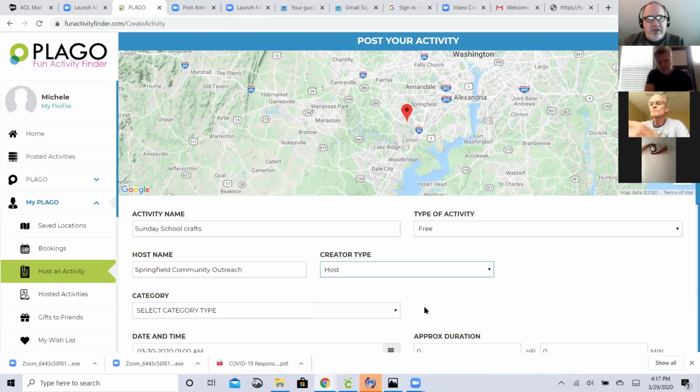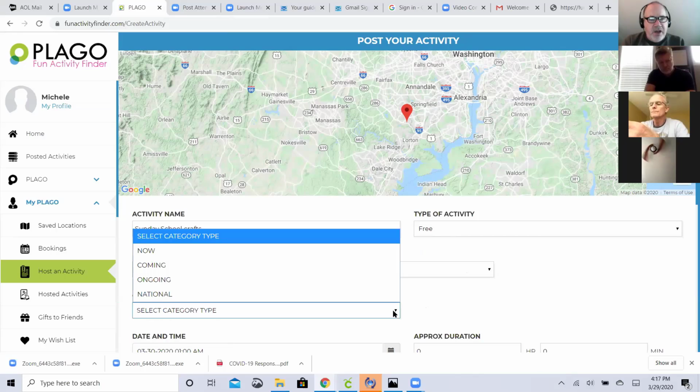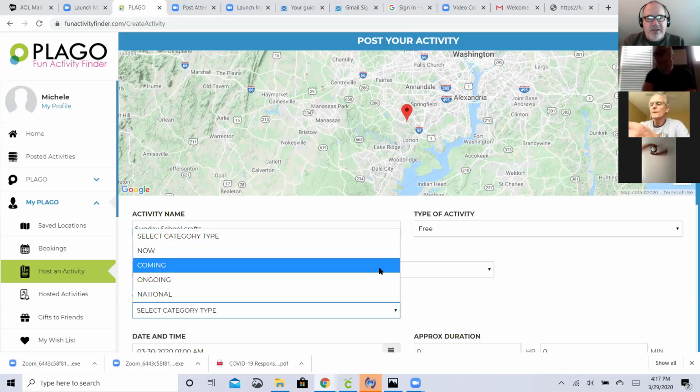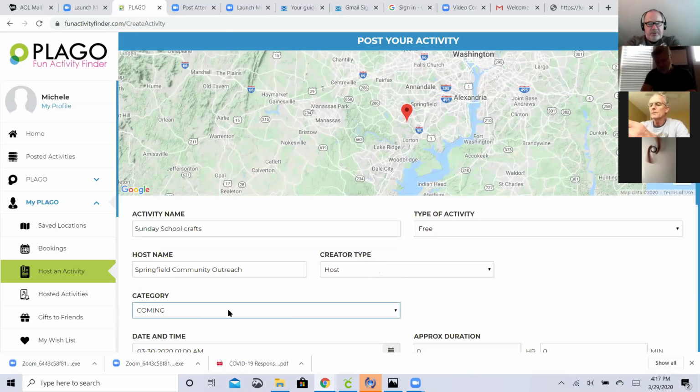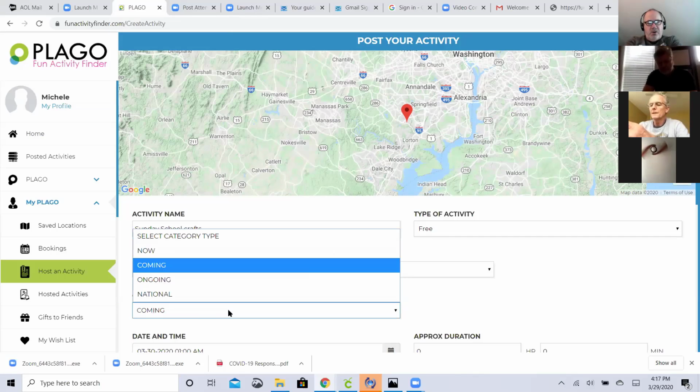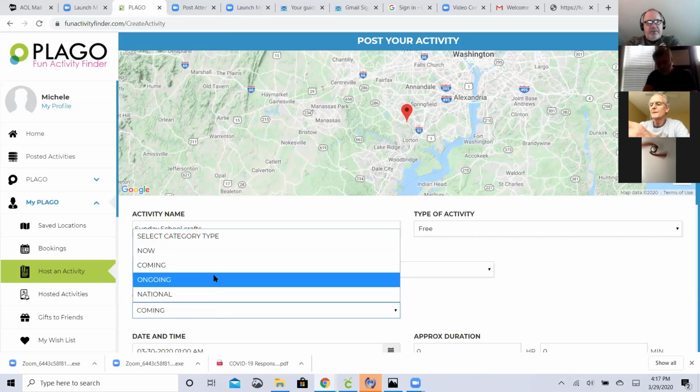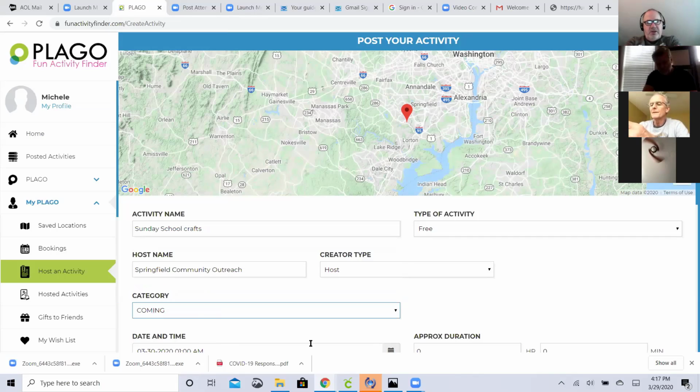Now you select the category type, and it gives you four categories: now, coming, ongoing, or national. If it's coming up in the next few days and it's not today, you select coming. If you have an ongoing Sunday school class every week, then you might want to make it ongoing, if it's a set time, every week or something. For now, let's just make it coming.